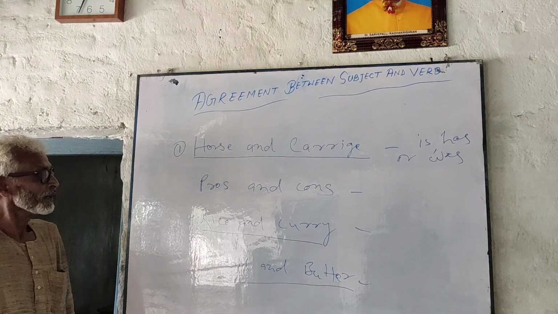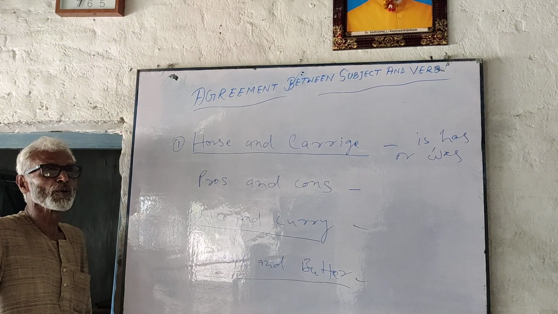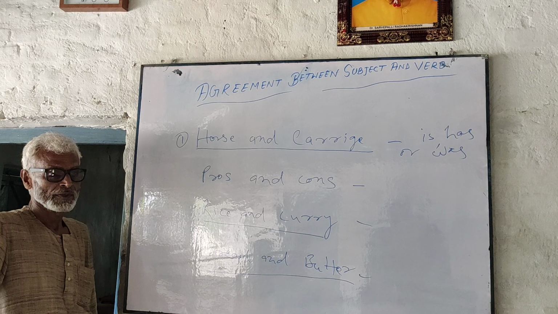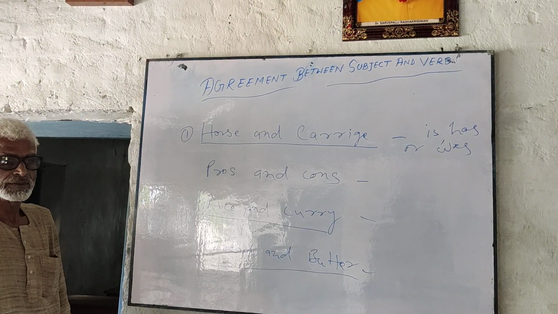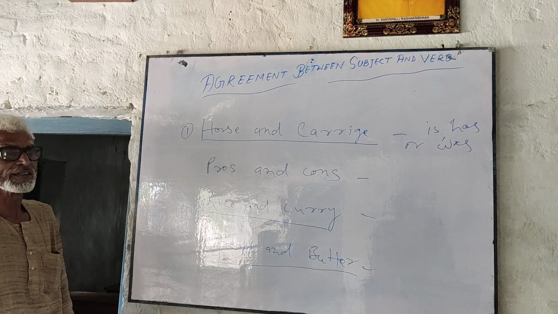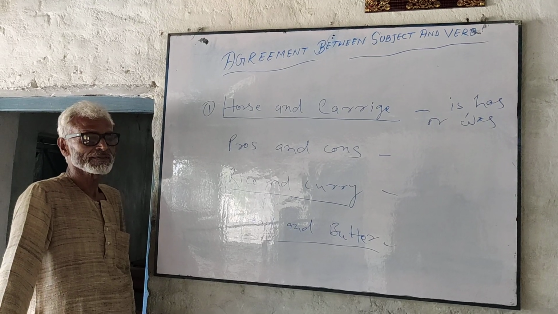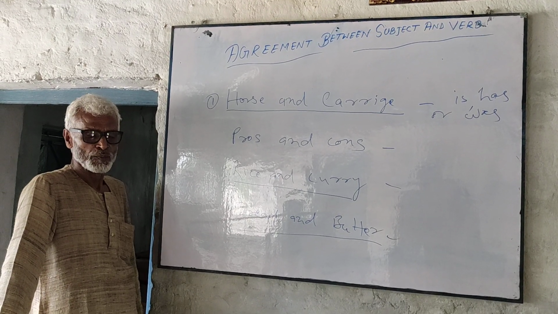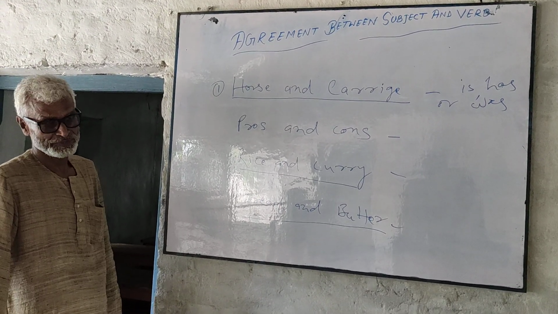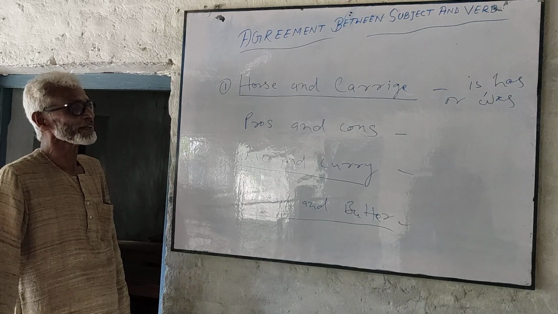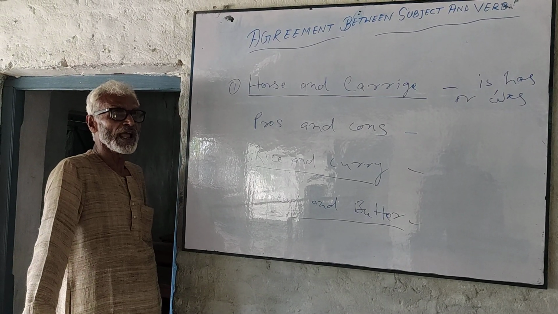Again, when the name of a proper noun, the name of a book, a novel, a poem, the title of a drama, or a place, may be connected by and. For example, Romeo and Juliet. It is a drama written by Shakespeare.